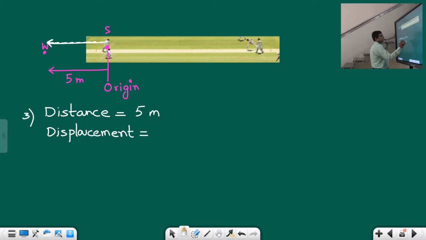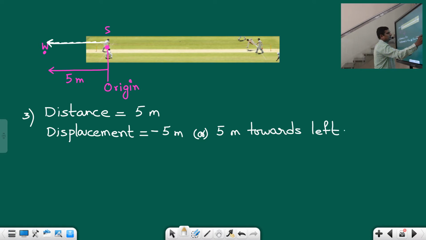Displacement is, shall I write 5 meters only? Because the body doesn't take any U-turn. Here he has not taken a U-turn. Is it correct? No. Because here he is traveling towards the left side, we should write minus 5 meters, or we can also write it as 5 meters towards left. Okay, students.